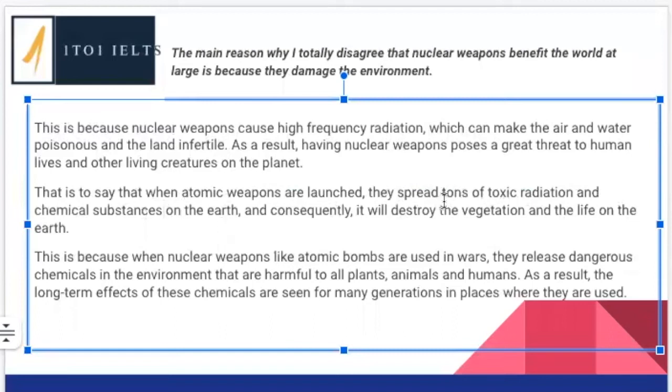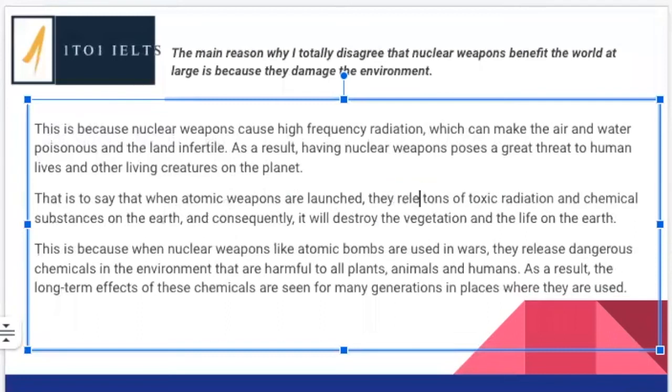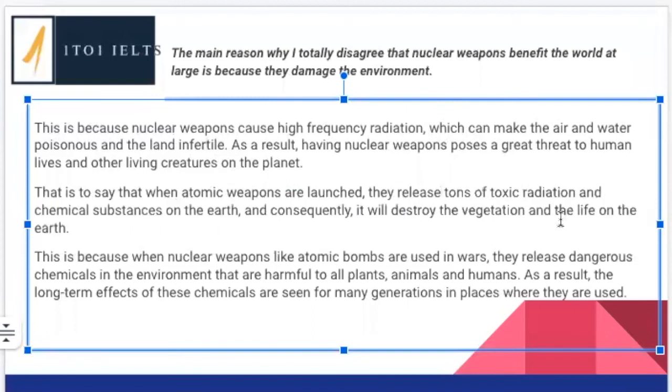So I think what we're trying to say here, they release tons of toxic radiation chemicals to the earth. And consequently, but again, we're talking about these weapons. So again, this one plural mistake has caused us lots of problems throughout. They will destroy the vegetation and the life on the earth. Here, when we refer to the earth as a planet, we actually use the proper noun.